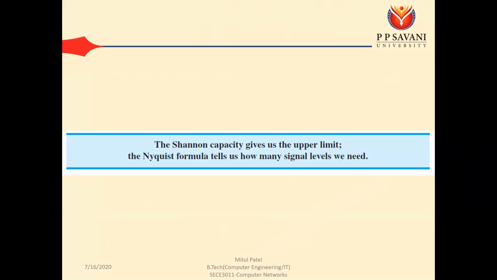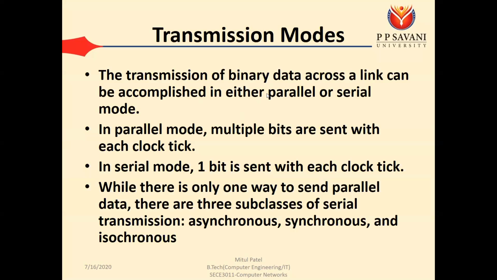So we can say that the Shannon capacity gives us the upper limit, that what should be the data rate limit, and the Nyquist formula tells us how many signal levels we need. Okay. So in practice, we are using the combination of both, that is Shannon capacity to find the upper limit, and the Nyquist formula to find the number of signal levels. Okay, so this is all about the data rate. We have started with this Nyquist capacity and Shannon theorems, and then finally we have combined the both.